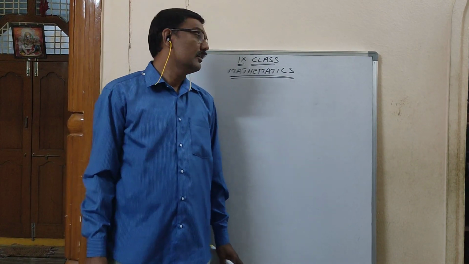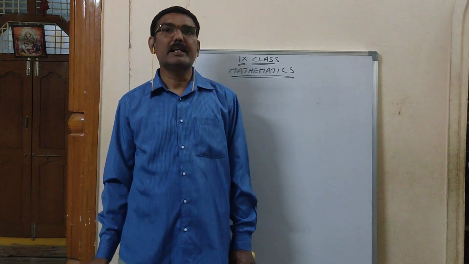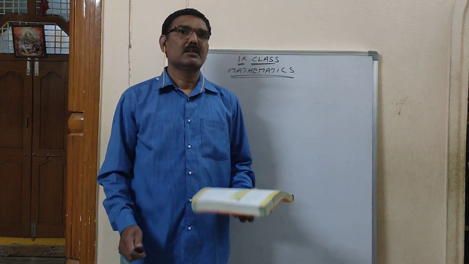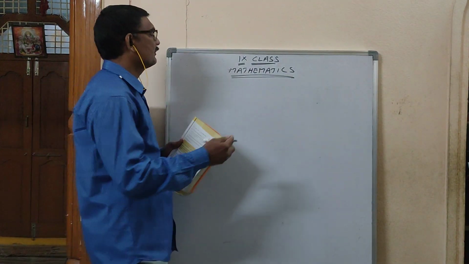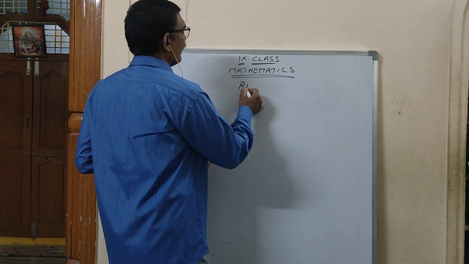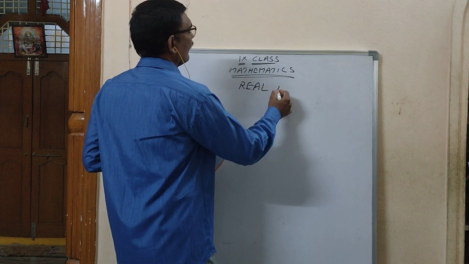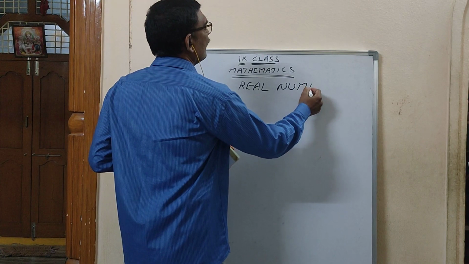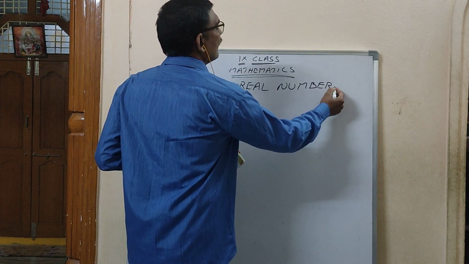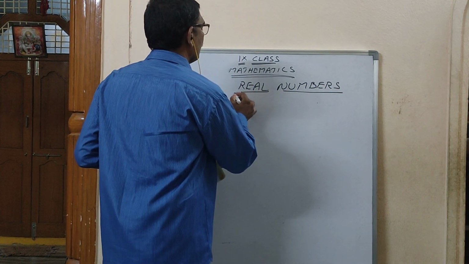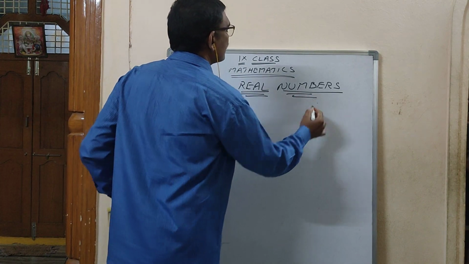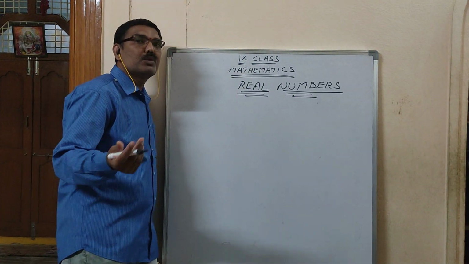Next, the first chapter in ninth class is real numbers. First, we should know what are real numbers. Types of real numbers.